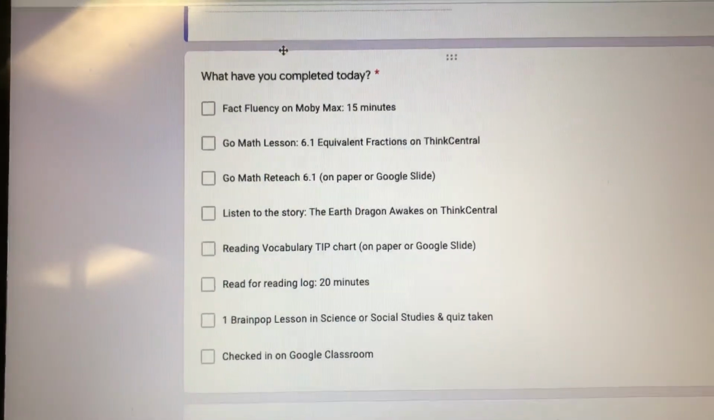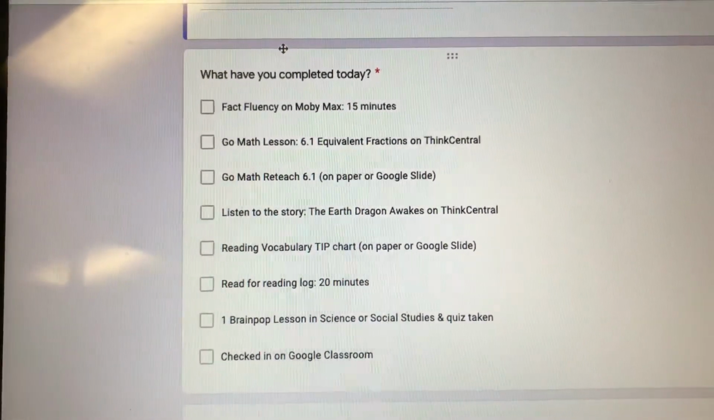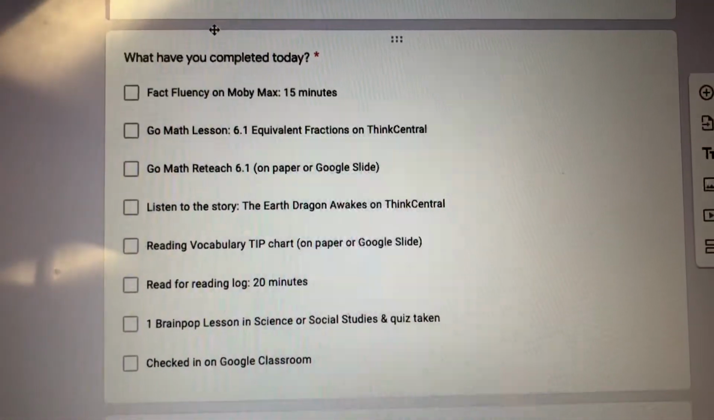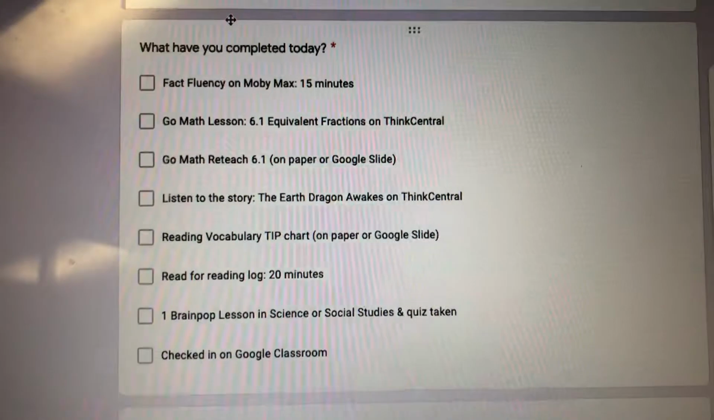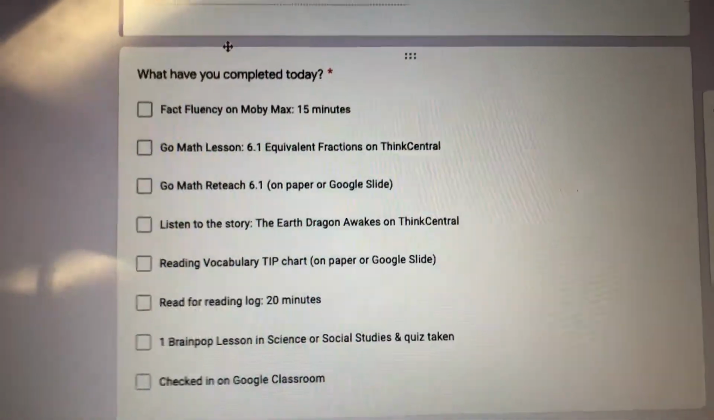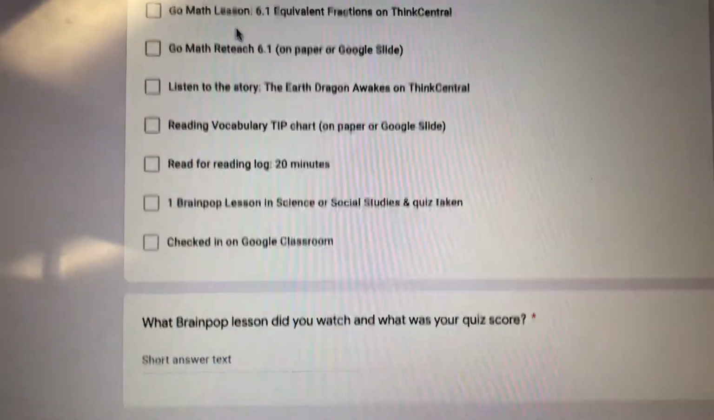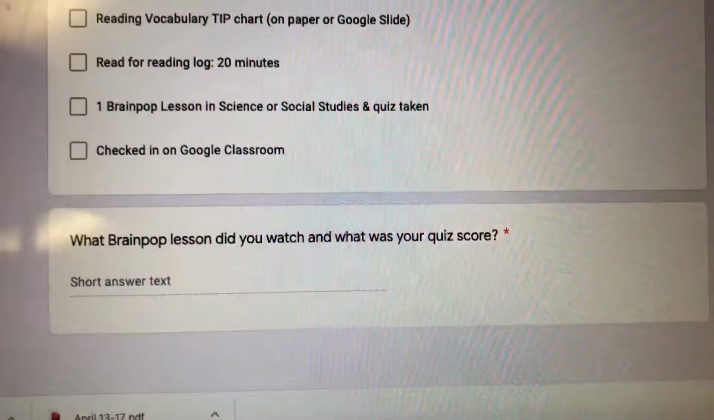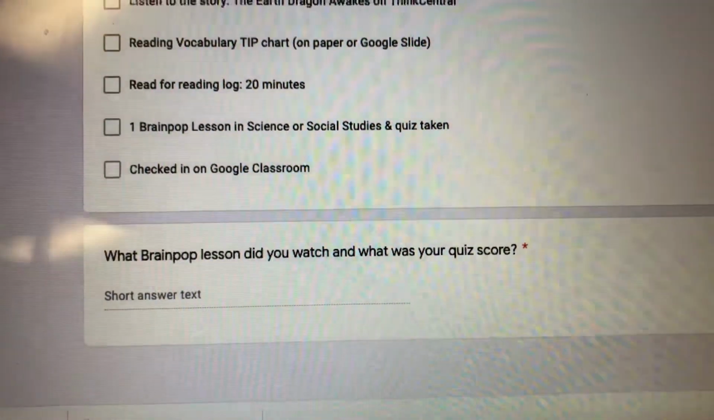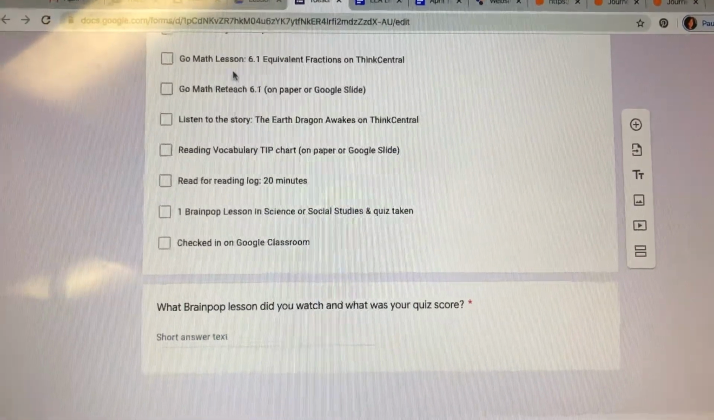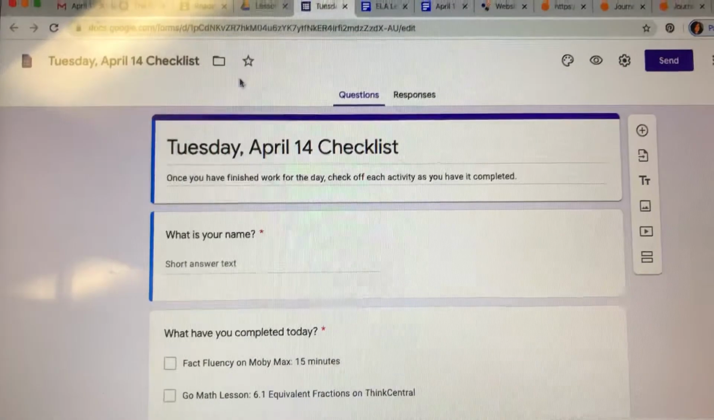Fact fluency, your Go Math lesson, and there's a reteach page to do after you're done with that. Listen to your story, make your reading vocab tip chart, read for 20 minutes, and 1 Brain Pop lesson in science or social studies. Then the last question down below is to tell me your Brain Pop lesson and what your score was on your quiz. So you can fill it out on here if you're doing everything digital and not turning in paperwork.